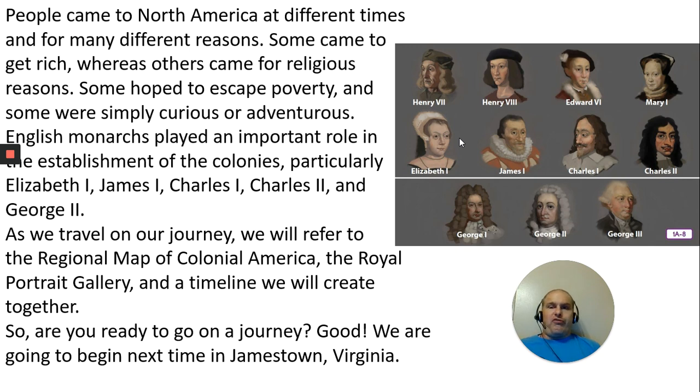II, and George II. As we travel on our journey, we will refer to the regional map of colonial America and the Royal Portrait Gallery, and figure out what kind of timeline we can make out of all of that. So are you ready to go on your journey? Good, because the next lesson covers Jamestown, Virginia.